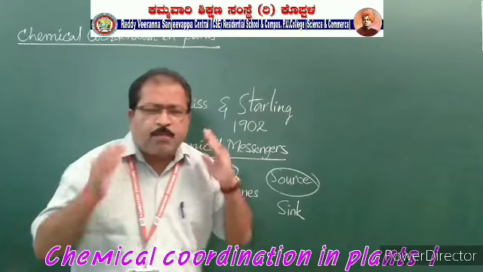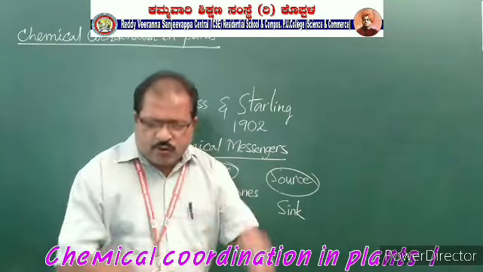So let us learn about the plant hormones or phytohormones.